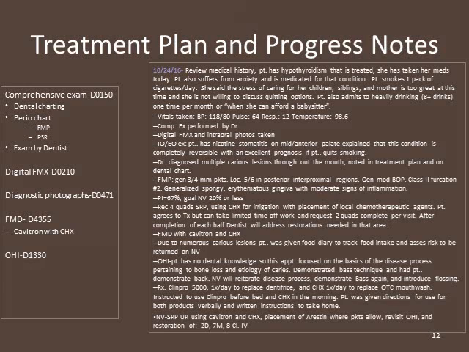The patient's baseline vitals were a blood pressure of 118/80, pulse of 64, respiration of 12, and a temperature of 98.6 degrees, which are all within normal limits. The comprehensive exam was performed by the doctor. A digital FMX and intraoral photos were taken. In the intraoral extraoral exam, it was noted that patient has nicotine stomatitis on the mid to anterior palate.